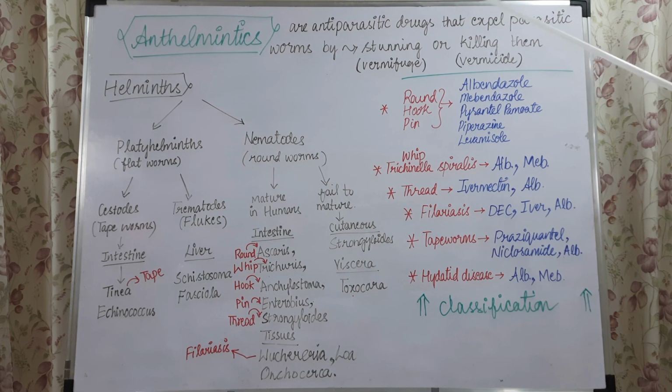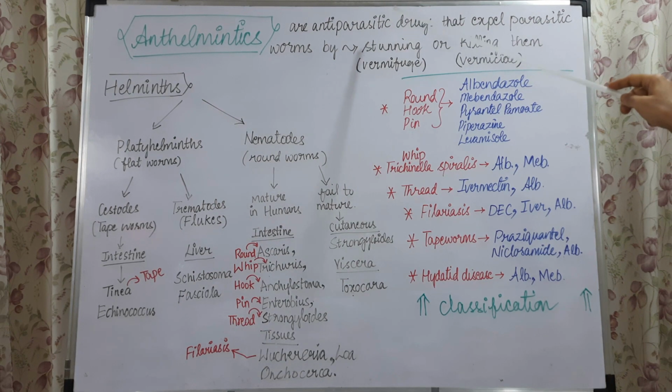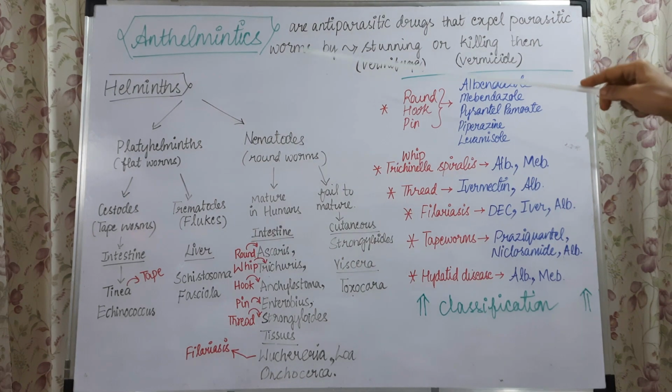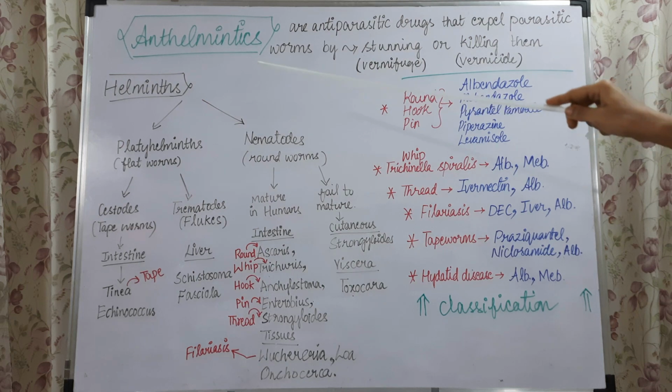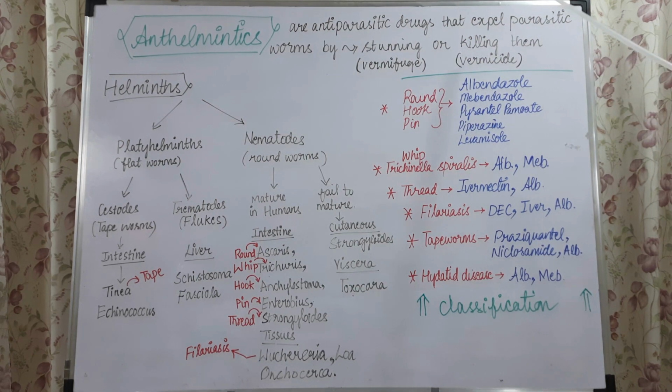So they are all different types of parasites, and the drugs useful to treat them are called antiparasitic drugs. Anthelmintics are a type of antiparasitic drug that treats helminth infections, and these drugs expel the parasitic worms in two different manners.